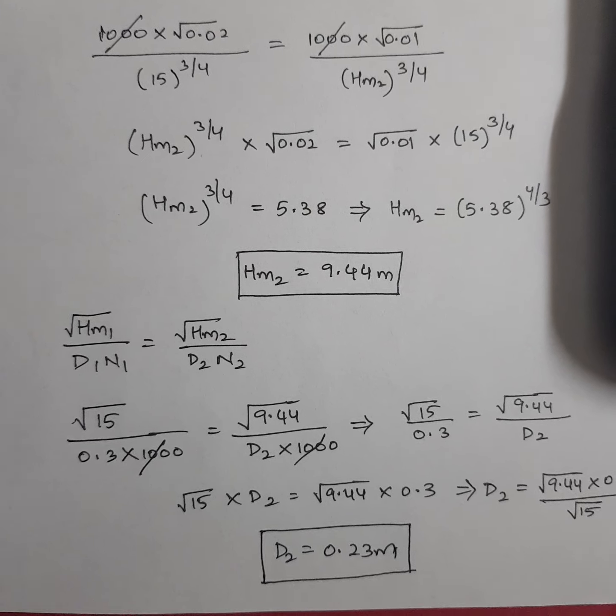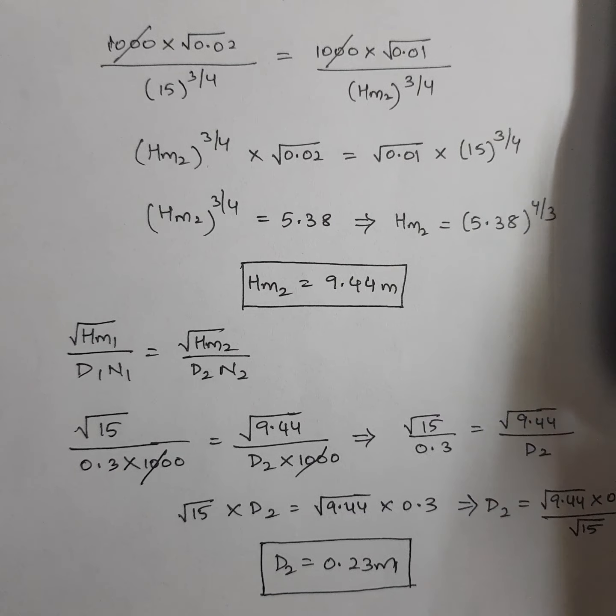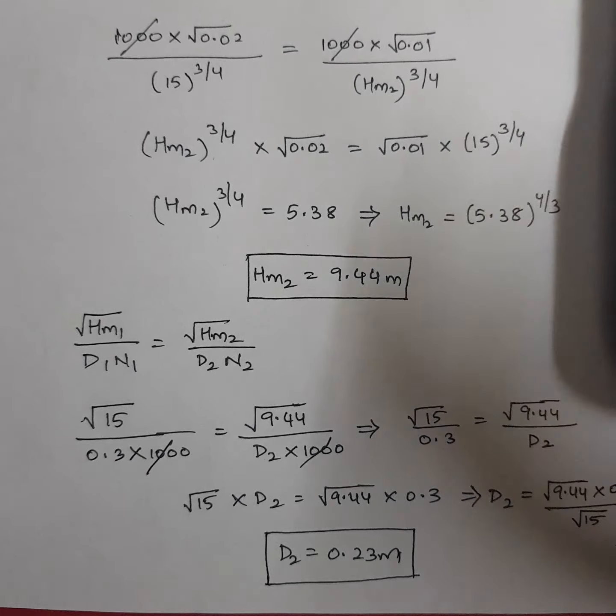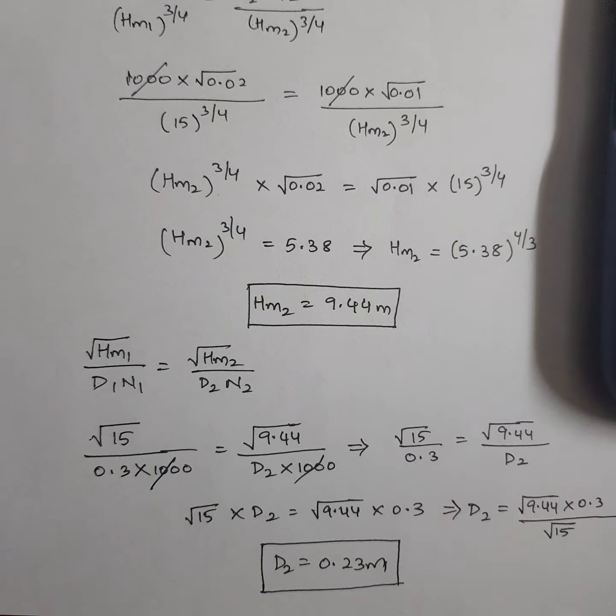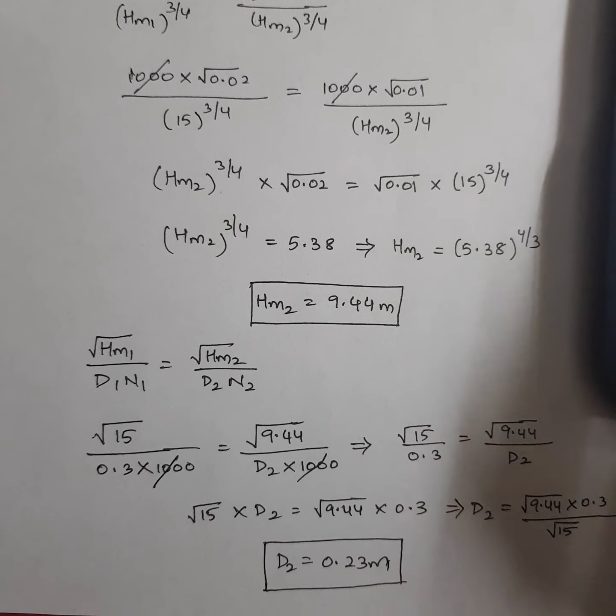So this is one way to solve this model. Okay, why? Because here they didn't give us directly the value of discharge of second pump. They told discharge of second pump is half of the first pump. So this is one way of solving.